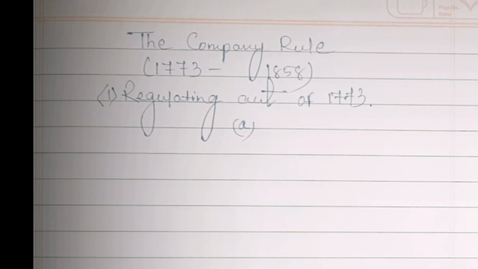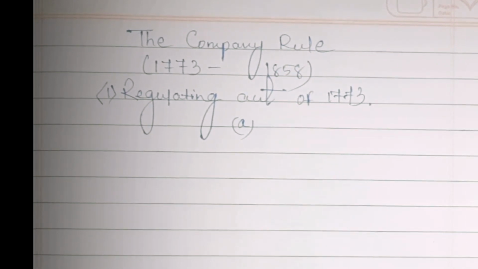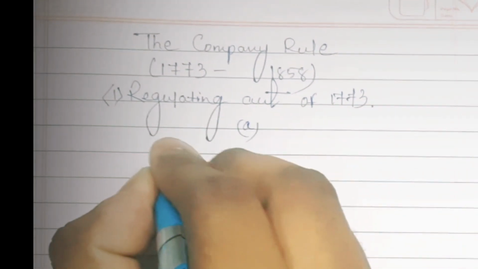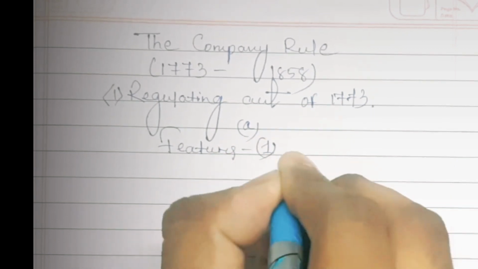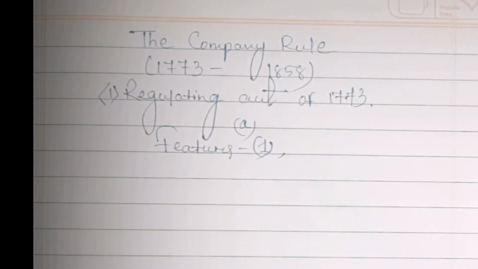The features of this Act were as follows. So what were the features of the Regulating Act 1773? The first feature: it designated the Governor of Bengal as the Governor General of Bengal, and it created an executive council of 4 members to assist him.